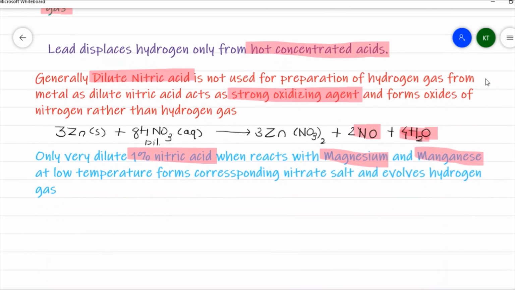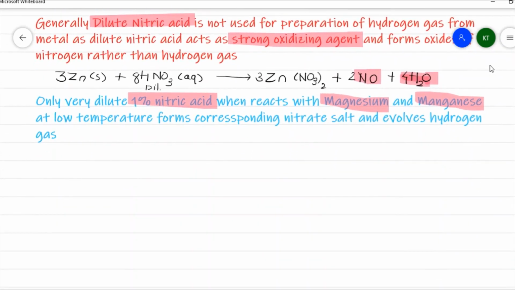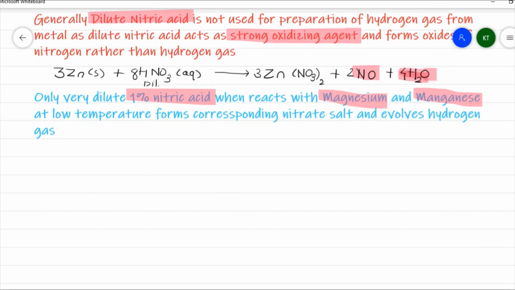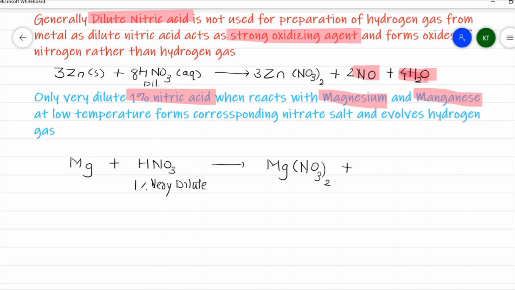So let me write the reaction for these two metals. I have magnesium metal reacting with 1% HNO3, which we call very dilute, to give me magnesium nitrate, Mg(NO3)2, and hydrogen gas. I have multiplied by 2 here in order to balance the equation.